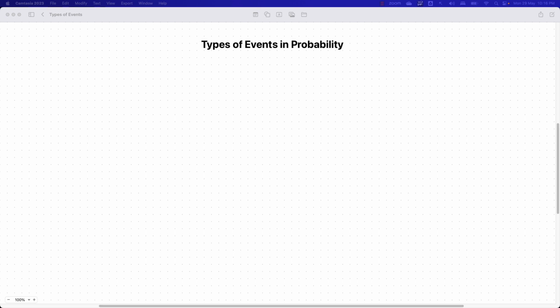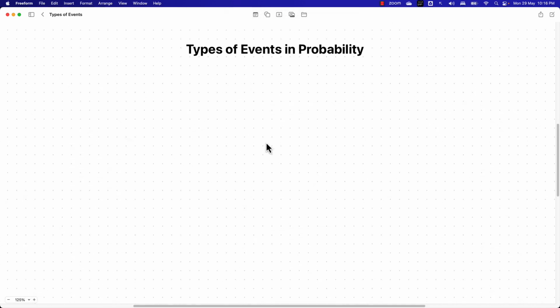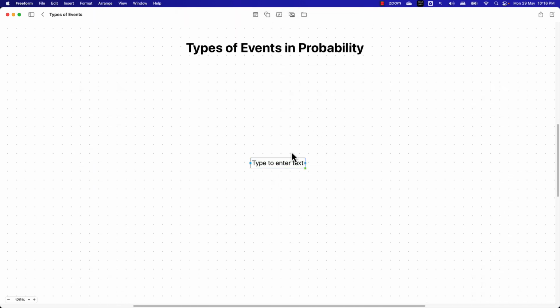So here when I talk about events, as I mentioned, these events are the outcome of an experiment. Suppose I am tossing a coin, the heads and tails are the events. The heads and tails together, we call a sample space. Now the subset of my sample space, we generally call an event. When we talk about these events, there are various types of event. The first type of classification that I want to talk about right now is dependent events and independent events.